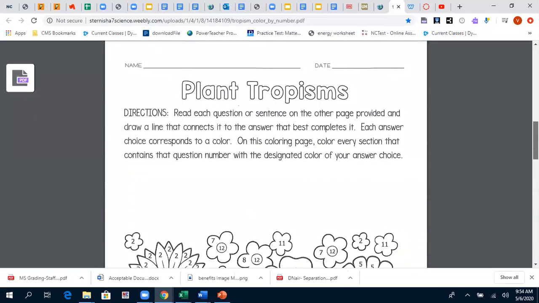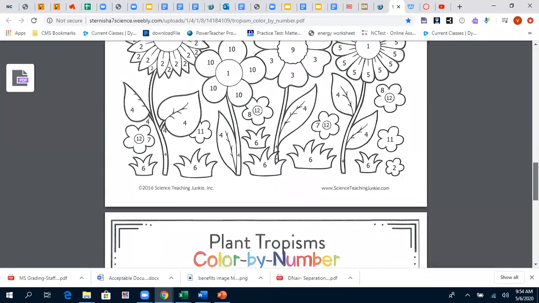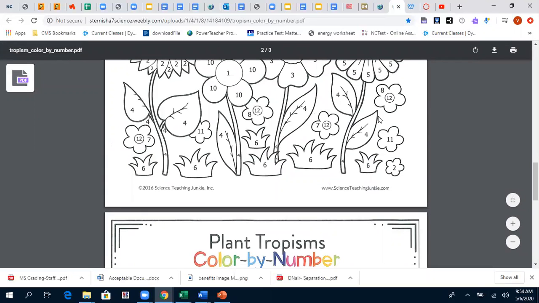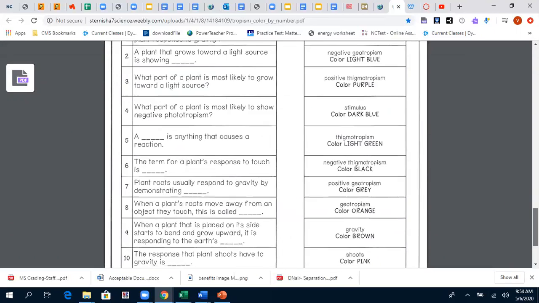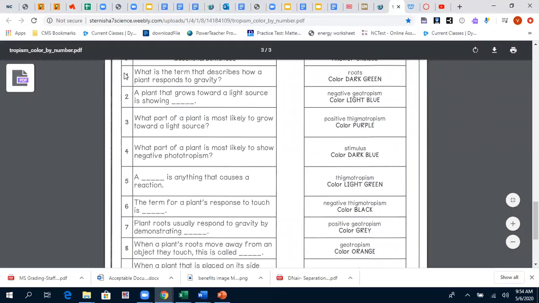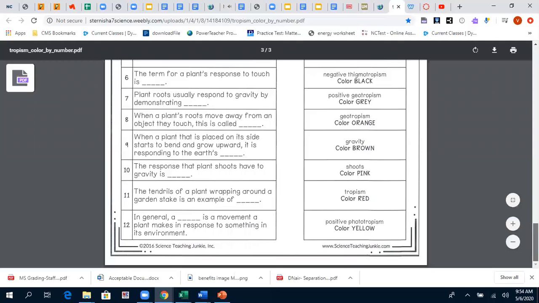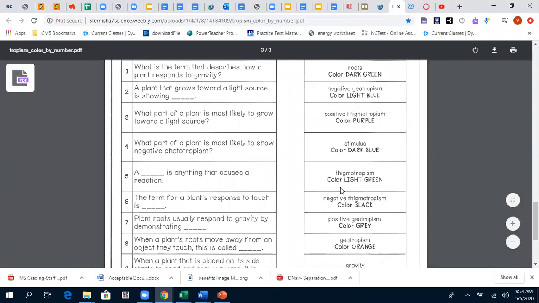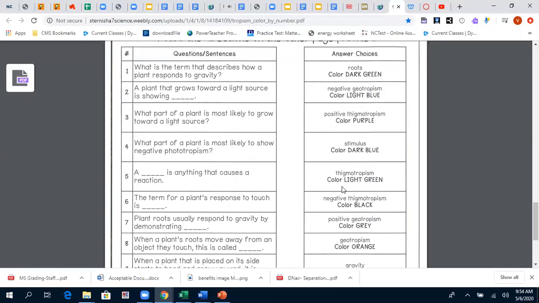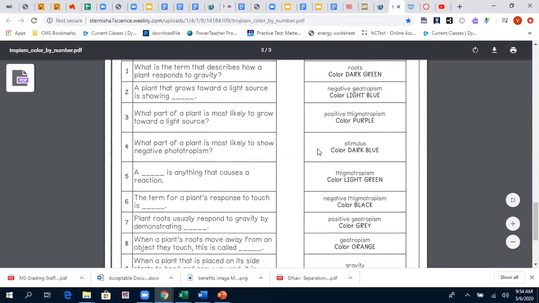And then you have some activities down here. I am not a fan of all this coloring, but if you feel that you want to color that, go for it, color it. But I need you to answer all these questions 1 through 12. That is the most important thing. You need to finish the questions because that is what is important. I am not looking for coloring, but if you really want to do that, yes, go for it.